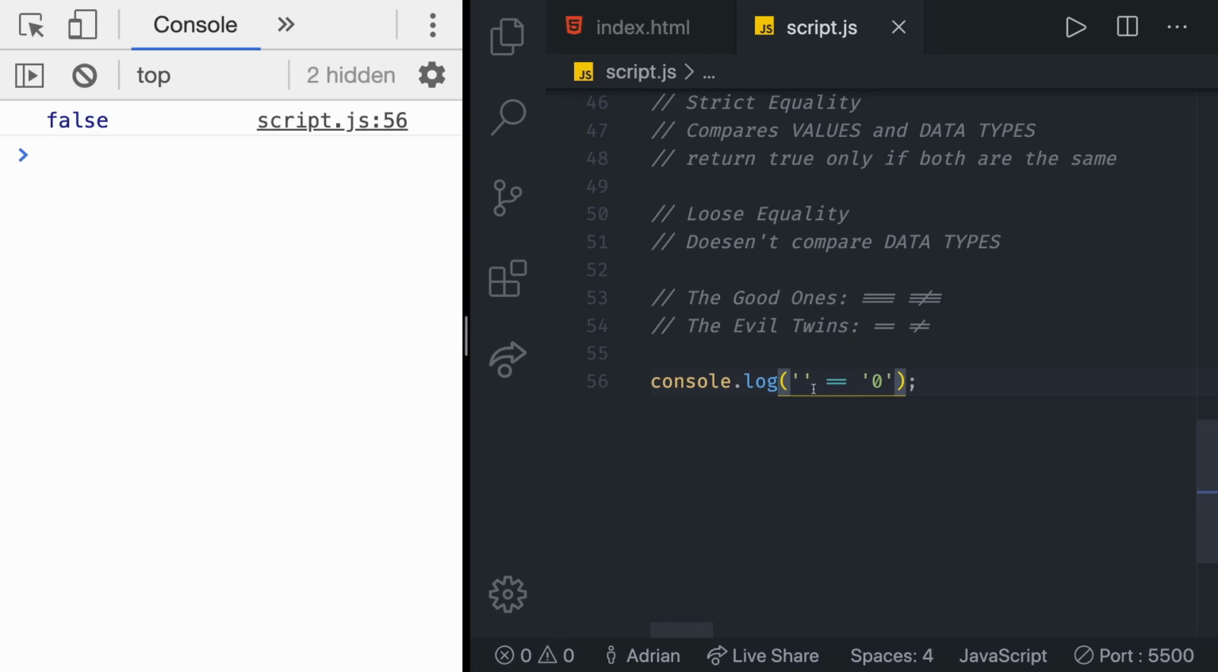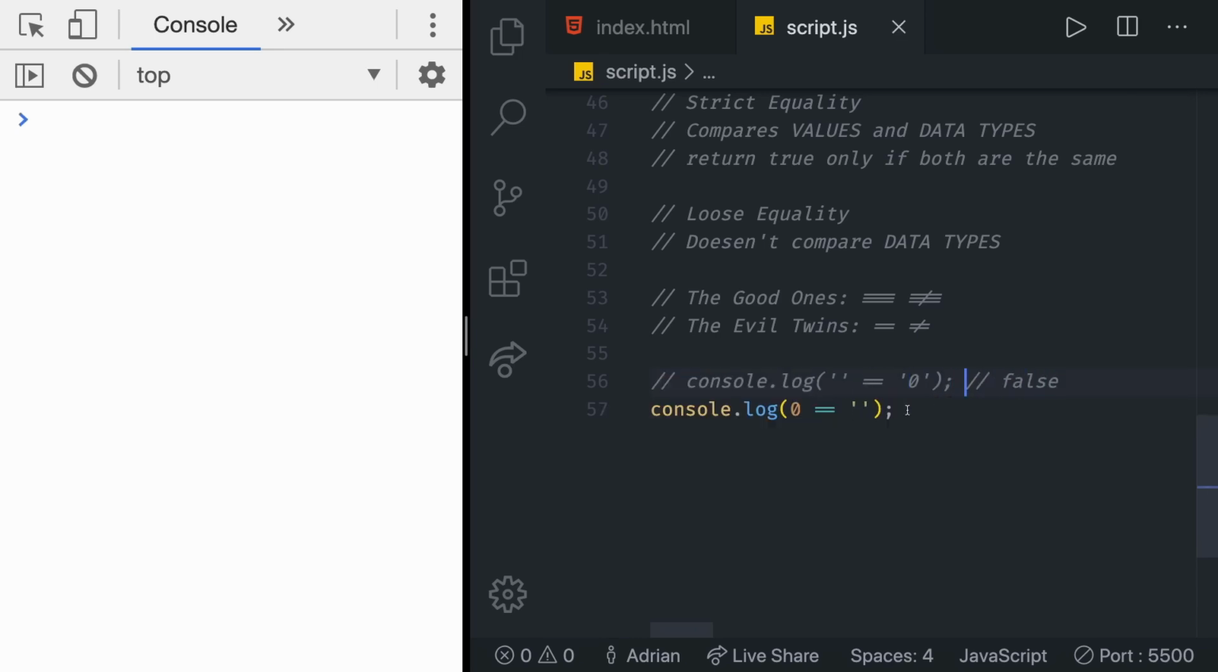But what if we did something like 0, which is not a string, and then compare that to an empty string, which is a string that doesn't have anything in it? So we said this is false, and if we save this, we get true. Like, how can we even get true with these two values? That doesn't make any sense. Let's test with something else.